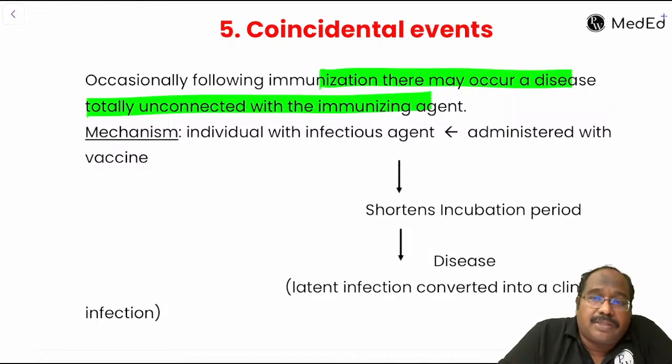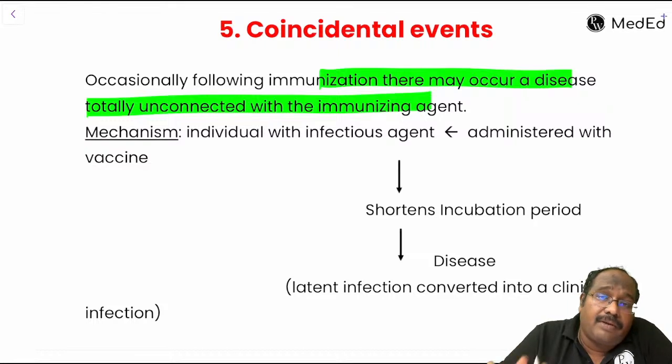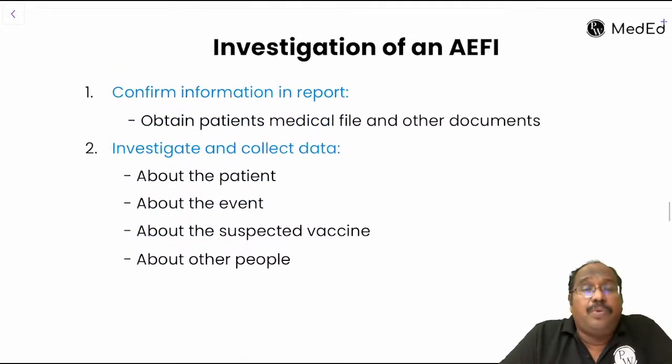Just because of the vaccine, it shortens the incubation period and suddenly the person develops the disease. This is coincidental. So, 5 headings we have seen: it may be related to the vaccine, vaccine quality or product, immunization related, stress related, or the 5th one, coincidental. How will you investigate it?